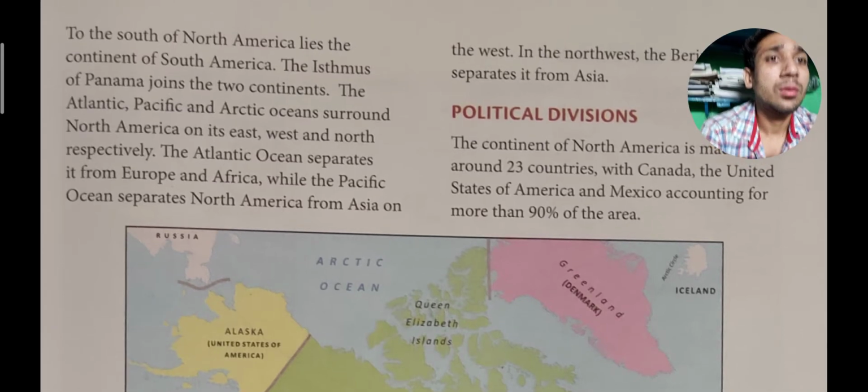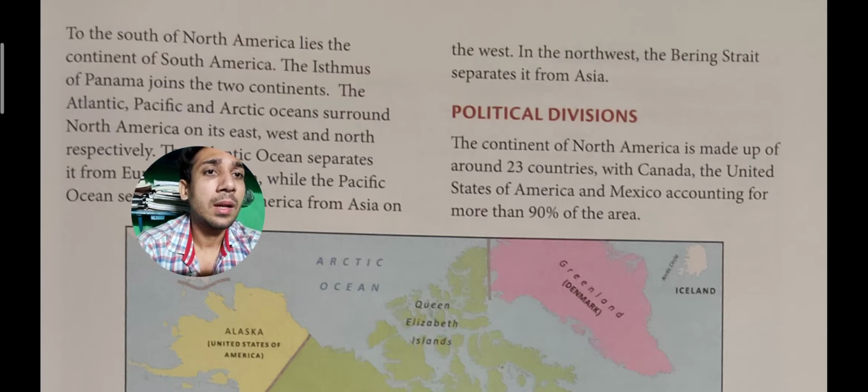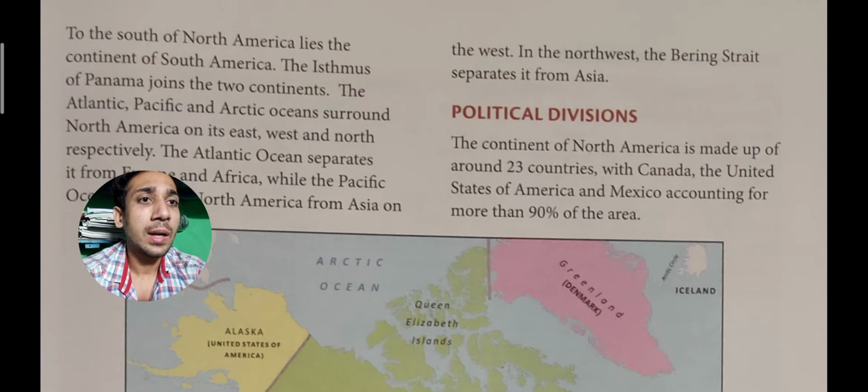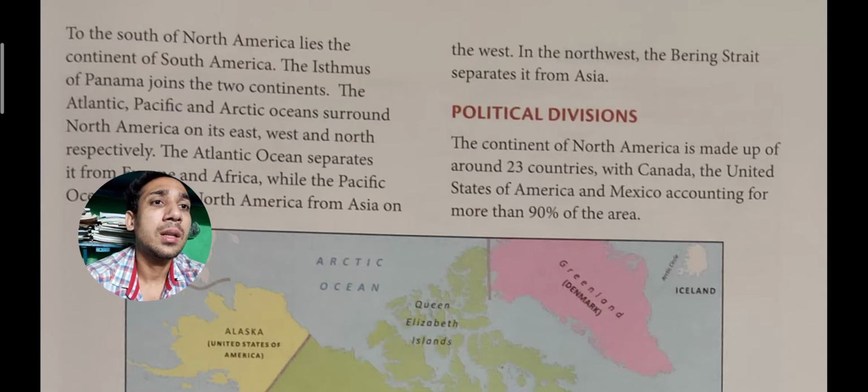So thereafter we will go for the political division. The continent of North America is made up of around 23 countries, with Canada, the United States of America, and Mexico accounting for more than 90% of the area. Means here we are just talking about the political division, means how many countries and divisions have been made in this continent. Okay, so there are 23 countries, and these three cover more than 90% of the area.